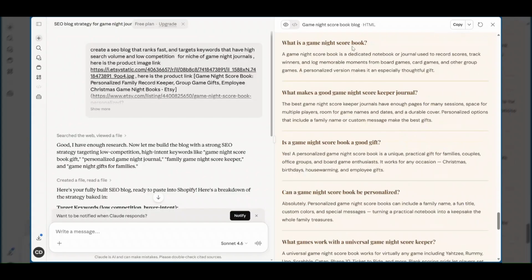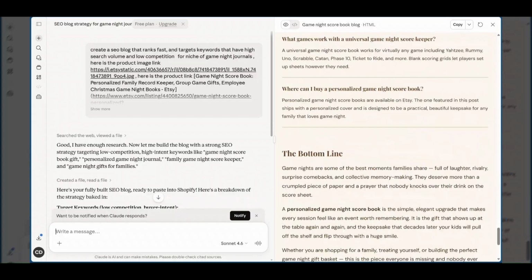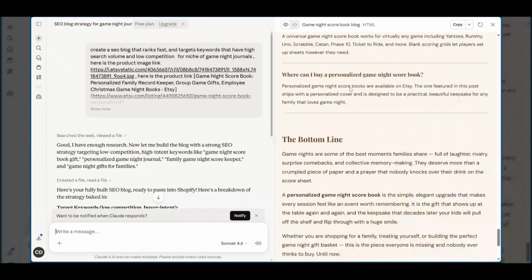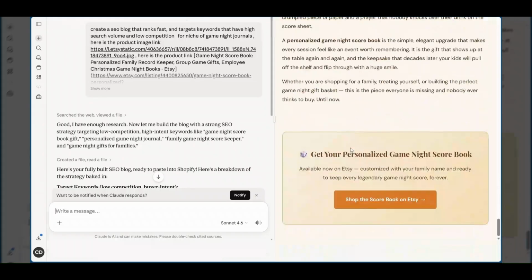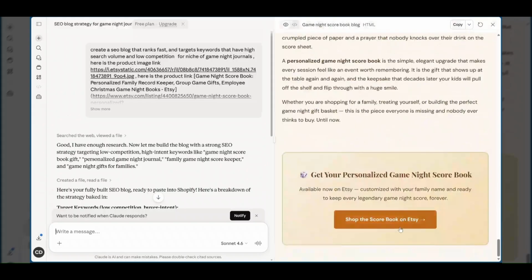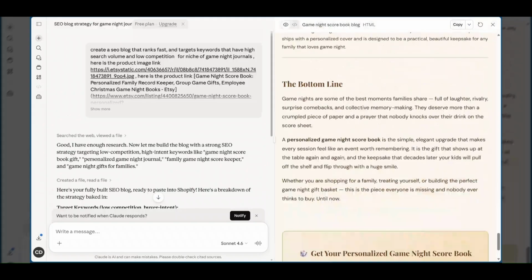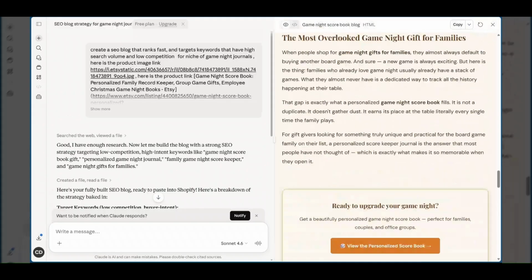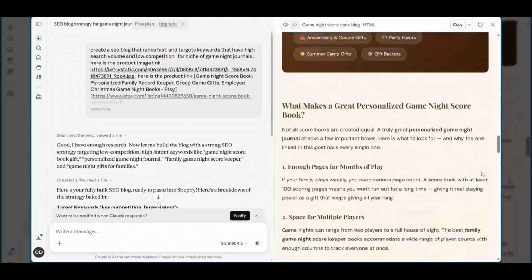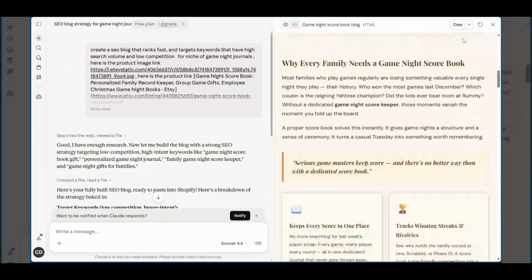They have a frequently asked questions section, and you can go through this to make sure that it makes sense for your products. And then right here, you have, again, shop and get it. And if you have more products, obviously, there are going to be more product links on here. But all you have to do now is copy.